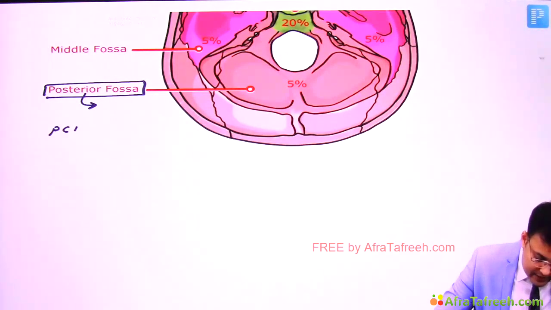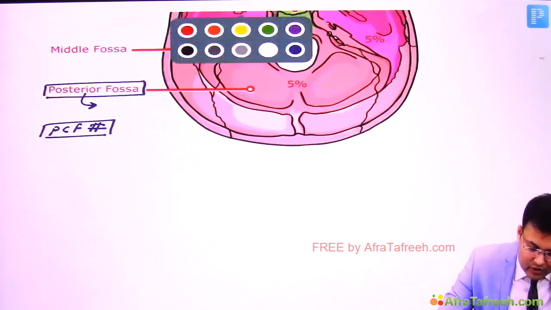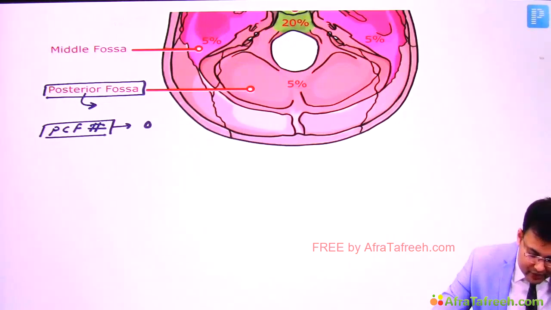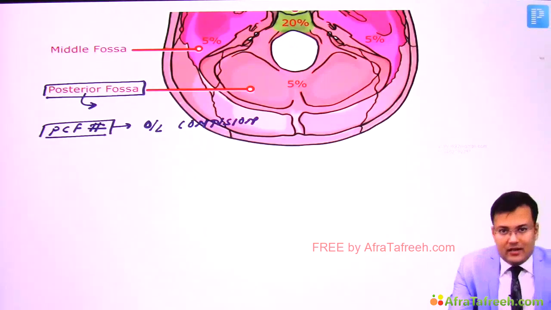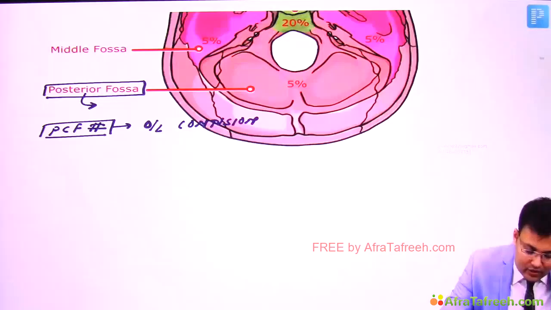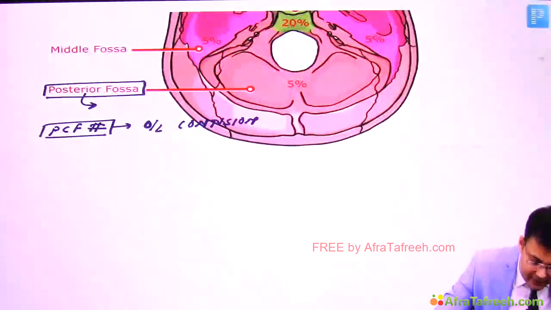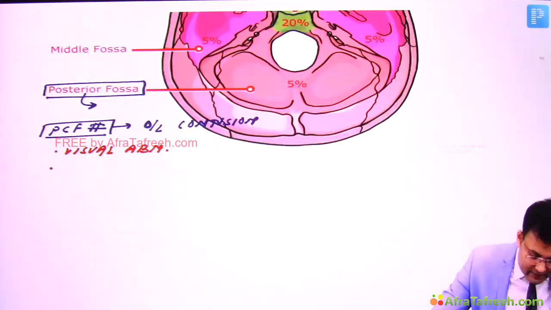So what happens in posterior cranial fossa fracture? There is occipital lobe contusion. Clear? Since occipital lobe is involved with vision, so what abnormalities are seen? Visual abnormalities are seen in posterior cranial fossa fracture. So second problem, these patients have visual abnormalities. Clear? These patients have sixth